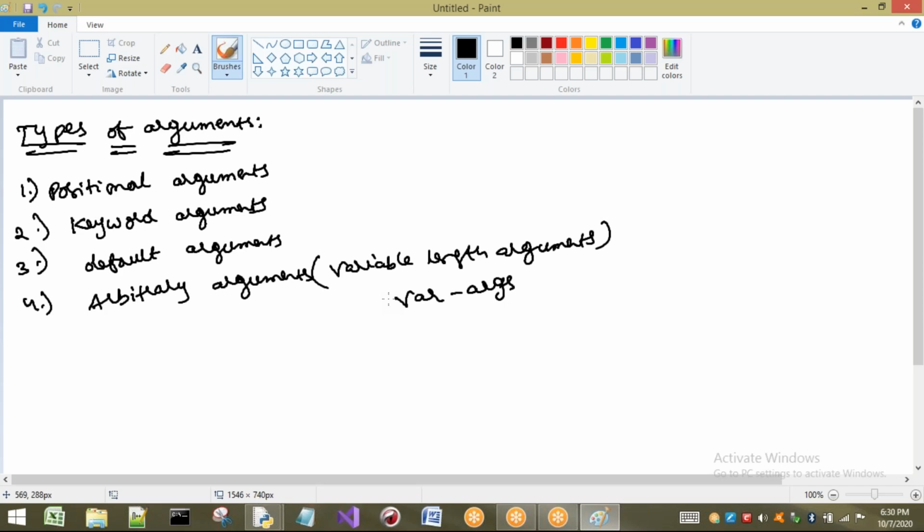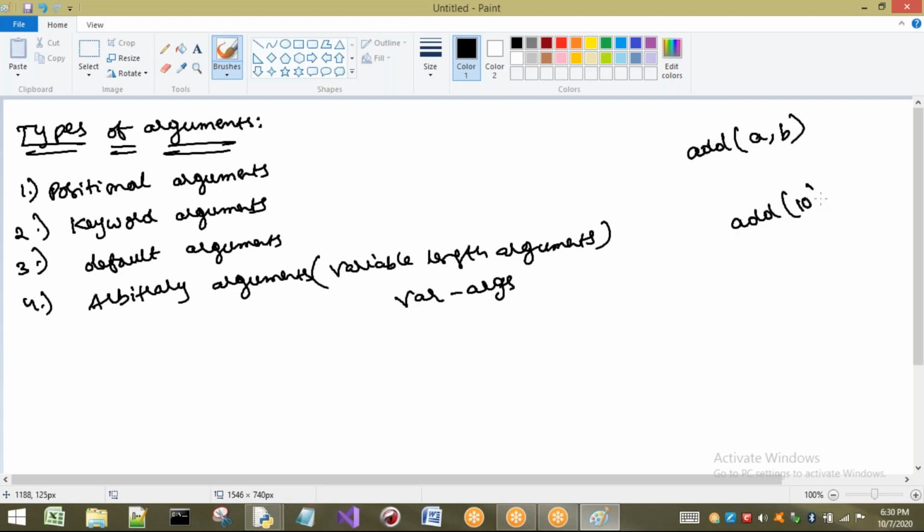Okay, now let us discuss positional arguments. The name says position, which means based on the positions we identify the parameter. For example, here I am going to have a function called add. Here A is there, here B is there. Observe carefully.